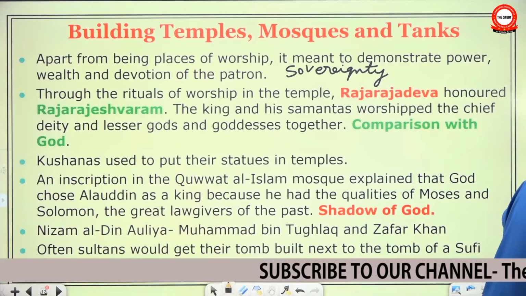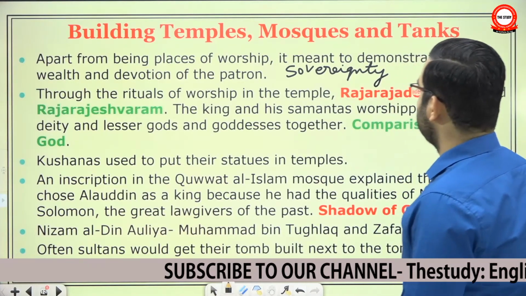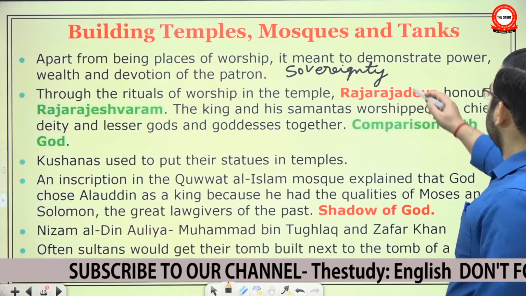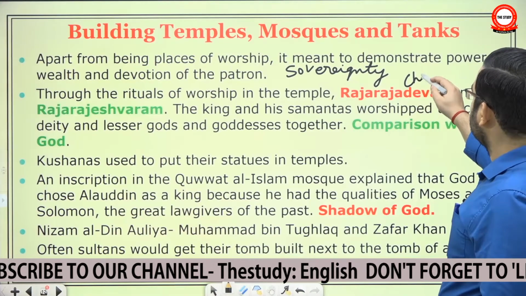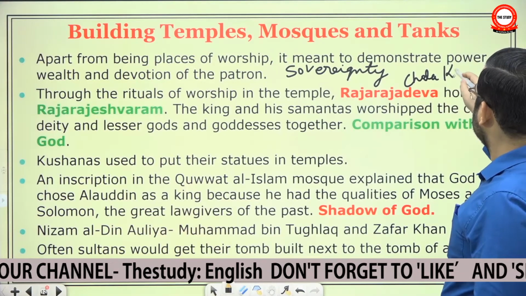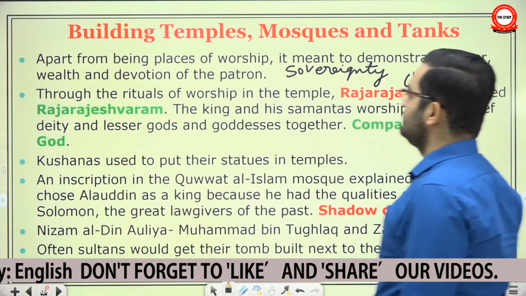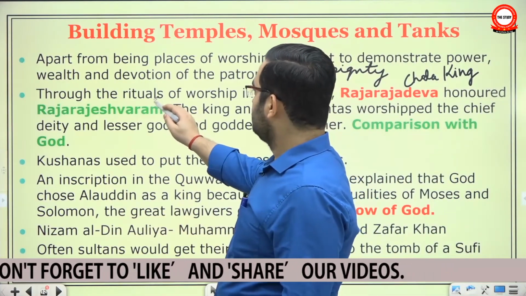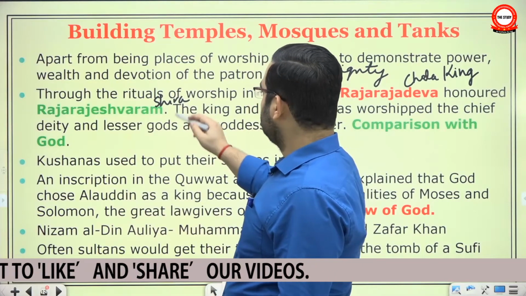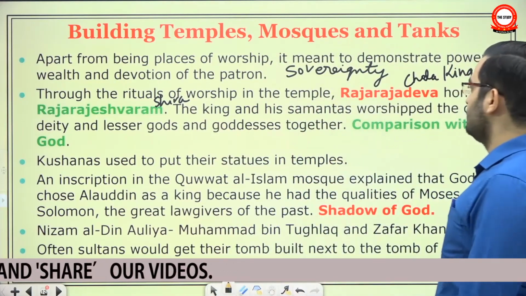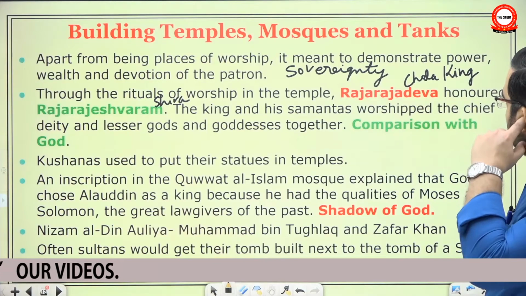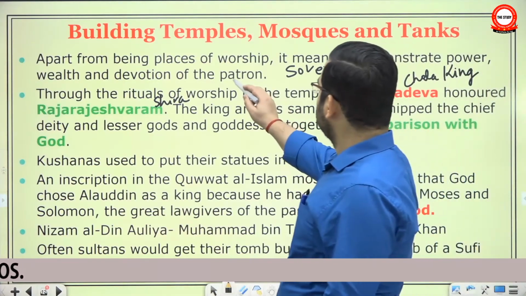Other things, like the rituals of worship in the temple. Rajaraja Dev, he was a Chola king, honored the god Rajarajeshwaram, a form of Shiv. Now the names are so similar. This temple was in Thanjavur.